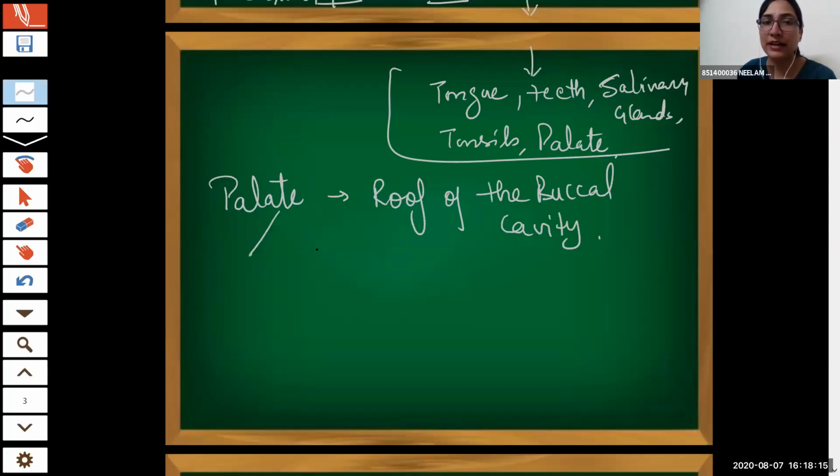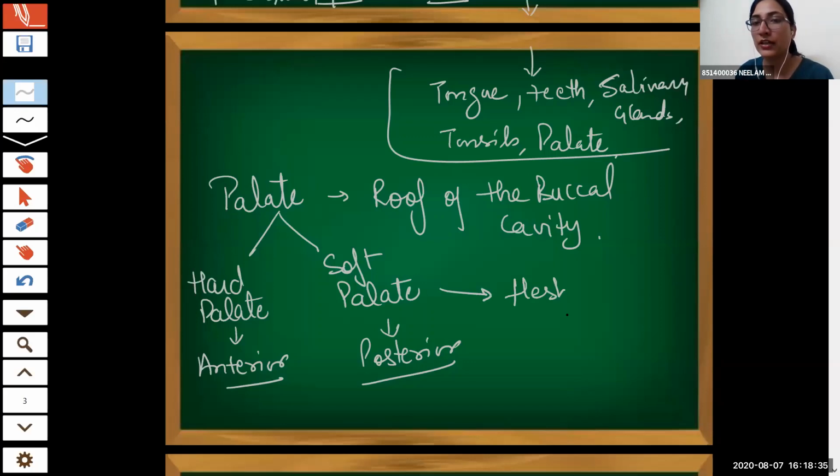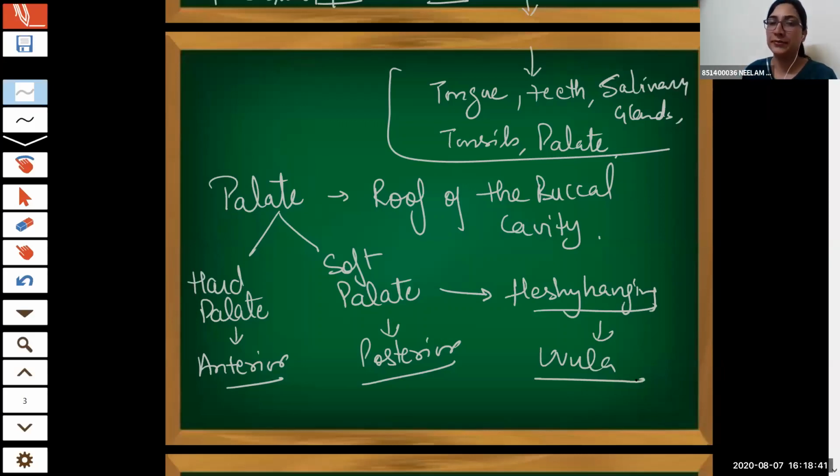So we have divided the palate into the hard palate and the soft palate. The hard palate is present at the anterior side of the mouth, the buccal cavity, and the soft palate is present at the posterior part of the buccal cavity. On the soft palate, there is a fleshy hanging structure which is known as the uvula. Now we come to the next, that is the tongue.